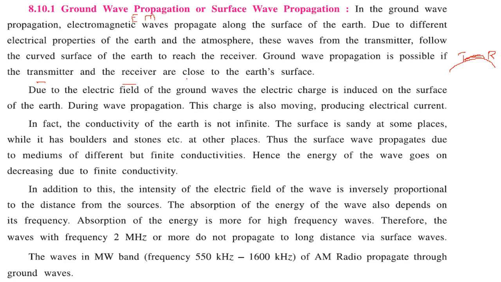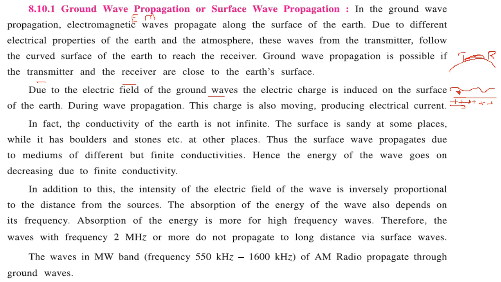Because of the electric field of the ground waves, an electric charge is induced on the surface of the Earth. Say I take the ground like this. If the wave is traveling like this, there is a charge being induced here. If this is positive, this is negative, and this is negative, this will be all positive. So there is a charge being induced during the wave propagation. This charge is also moving, so it also produces an electric current.